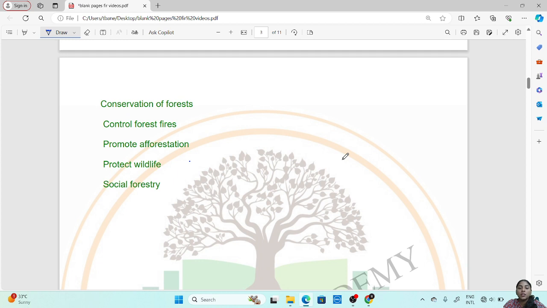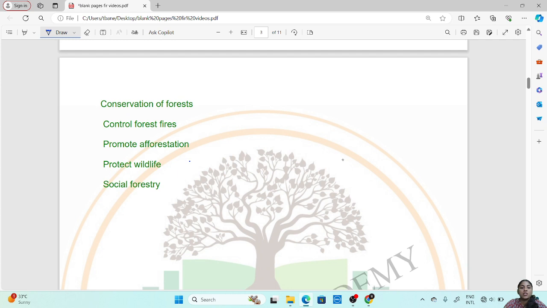That is how we can conserve the forest, the wild animals which live in there, or some of the rare plants and animals which are only found in certain places of the earth in forest. So all this can be conserved or saved by this process. Then conservation of forest will also lead to control of forest fires. Now the forest fires which occur will also be reduced. Then it will protect wildlife as I have already said.